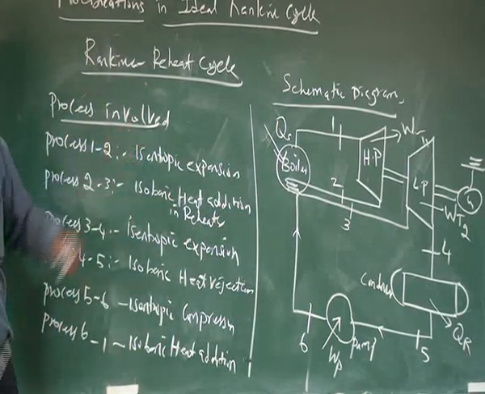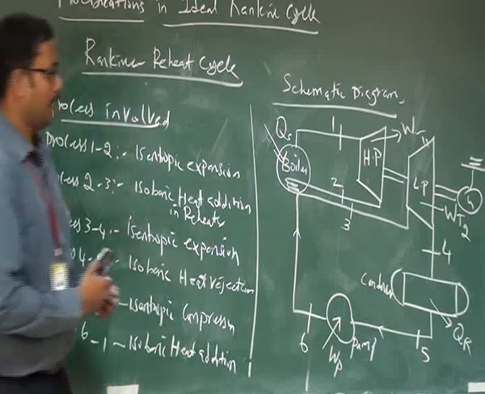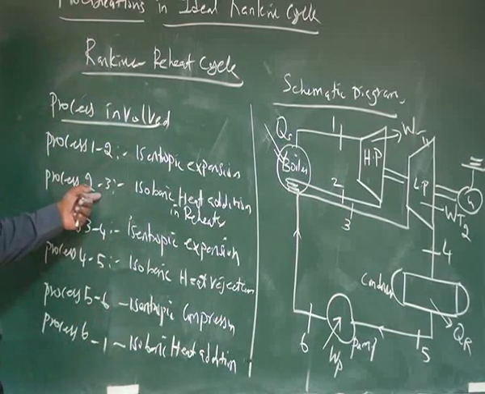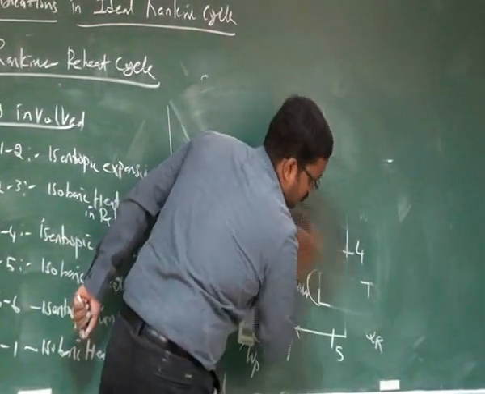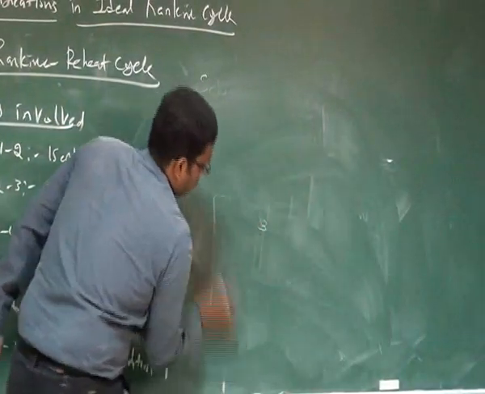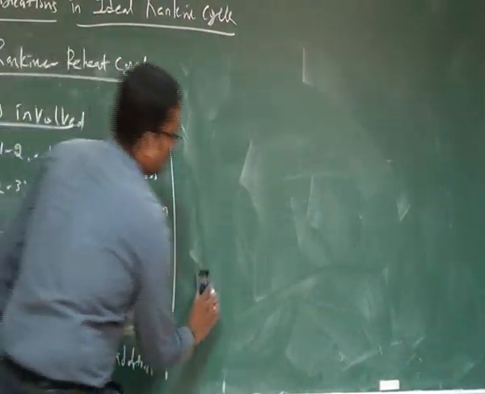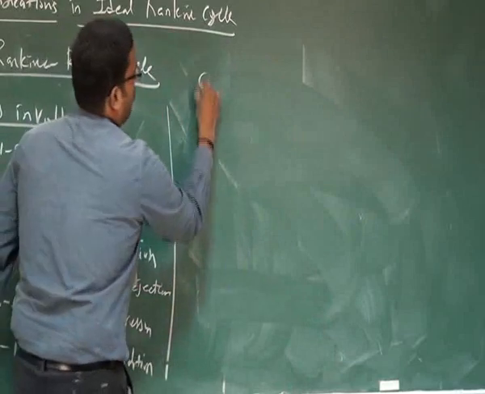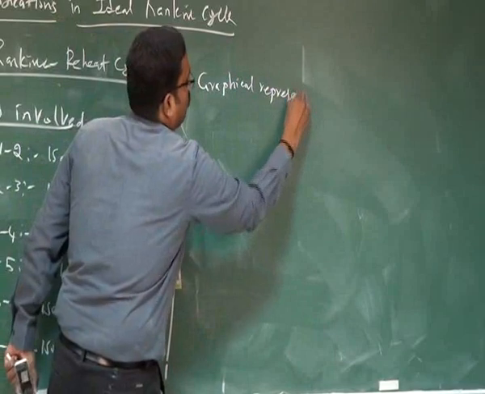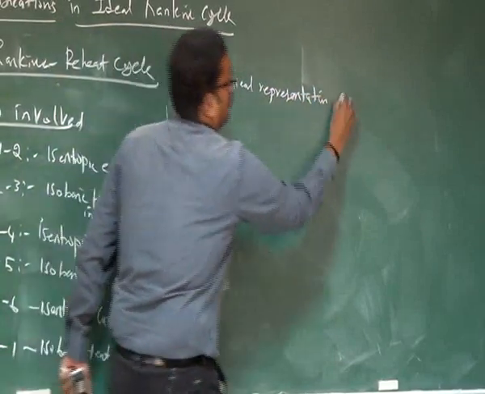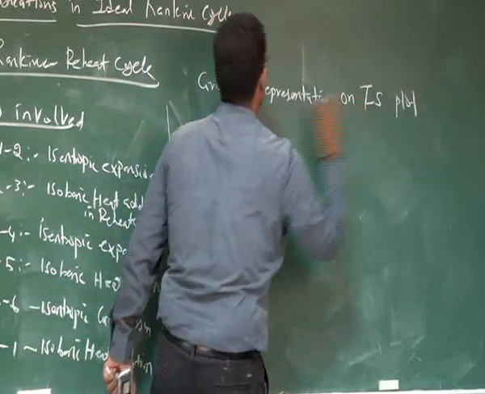Now I am going to explain this on the TS plot, or temperature-entropy diagram. I am going to express all the processes on the TS plot. So, graphic representation: the TS diagram or TS plot.